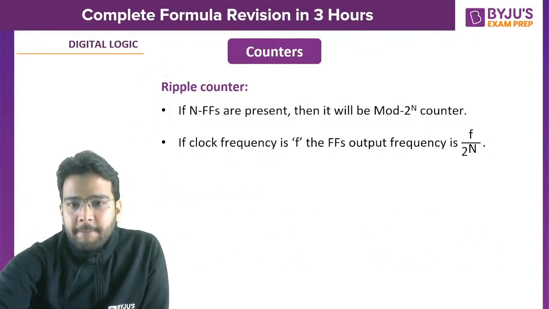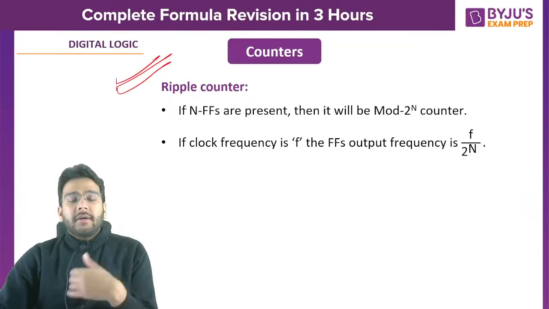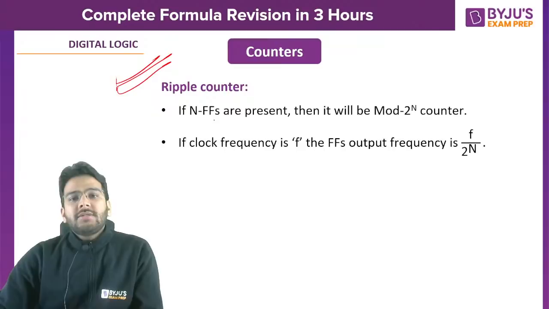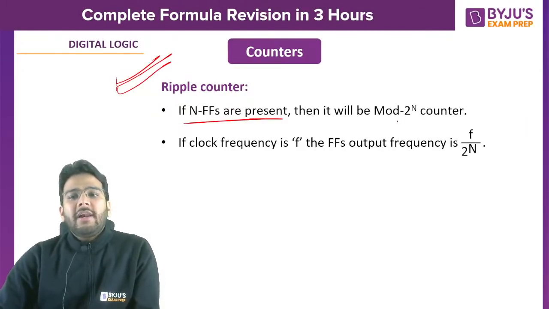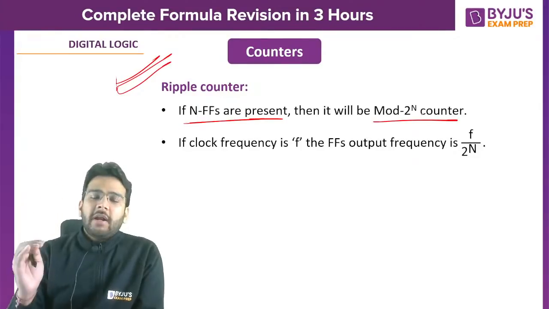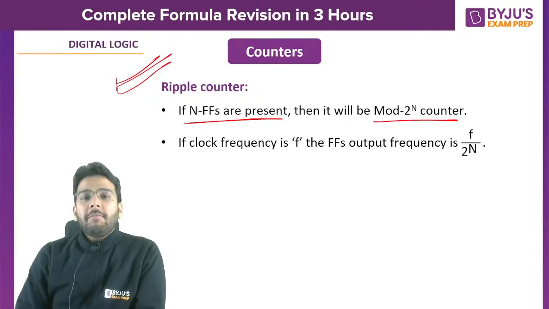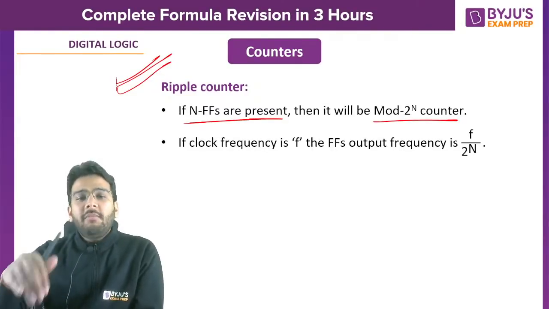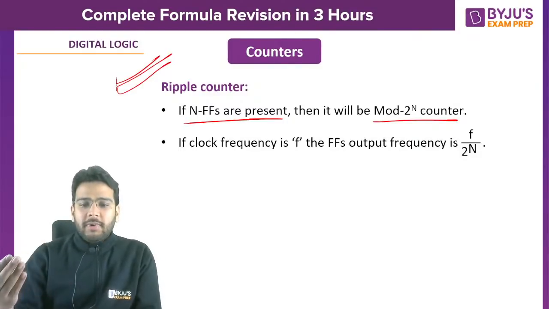Is it clear? Now let's talk about asynchronous counter. We call it a ripple counter as well. So in case of ripple counters, if you have n flip-flops, then the mod value will be 2 raised to the power n, a mod 2 raised to the power n counter. Is it clear or not? That means all the possible states will be present in the counting loop, and we know this as asynchronous counter or ripple counter.